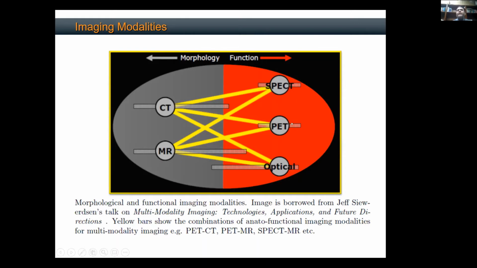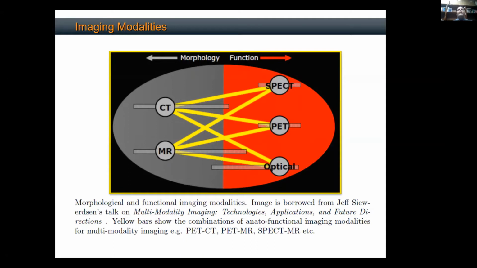On the other hand, in this red hemisphere, what we have are called functional modalities, like SPECT, single photon emission computed tomography, positron emission tomography, or optical coherence tomography. These modalities tell me the underlying biology or physiology of the processes. But I need both. I not only need the physiology, I also need to know where this physiology is located. So these structural images, the CT and MR, are going to give you the structural localization, and this is going to give you the functional description of these images. So this is where we have the need and the formation of multimodality imaging.